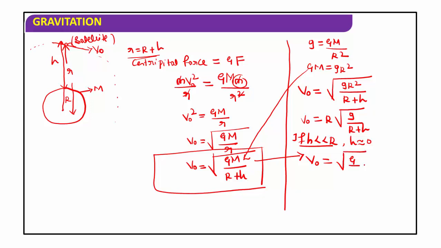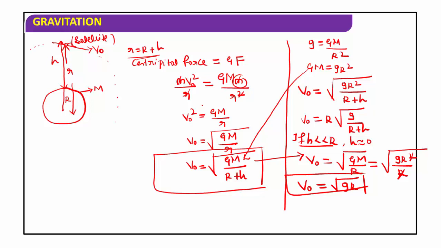is equal to root of G M divided by R. Orbital velocity vo is equal to root of G M divided by R. When you consider the acceleration due to gravity on the surface of the earth, G M is equal to g R square. vo is equal to root of g R square divided by R. R and R square cancel each other. We get orbital velocity vo is equal to root of g R only, which is the expression for orbital velocity of the satellite.